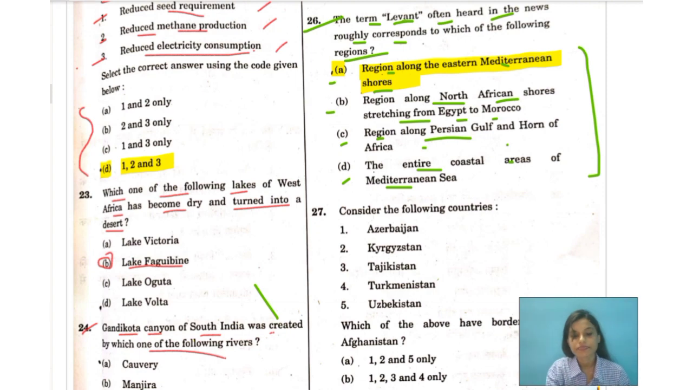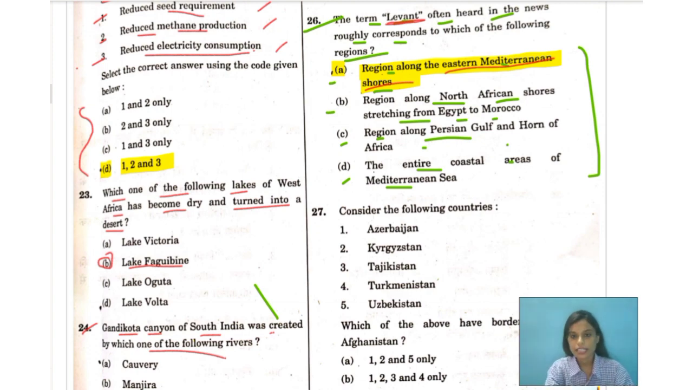It's because, you see, we are talking about this area, that is Levant. This region is along the eastern Mediterranean shores, and it roughly corresponds to the modern day Israel, then Jordan, then Lebanon, then Syria, and certain adjacent areas, which constitute the entire Levant.